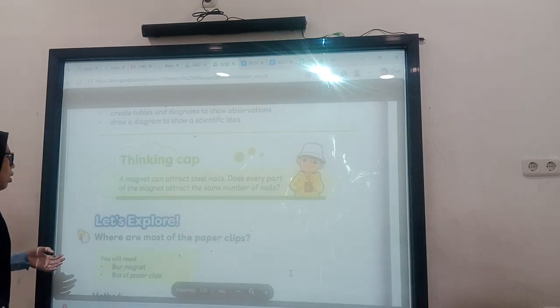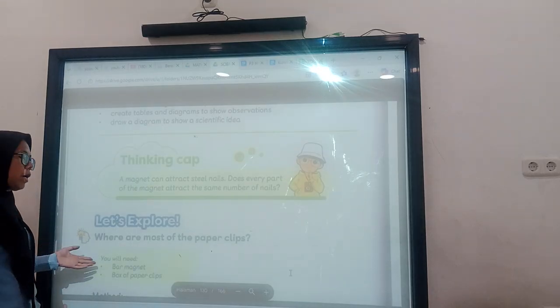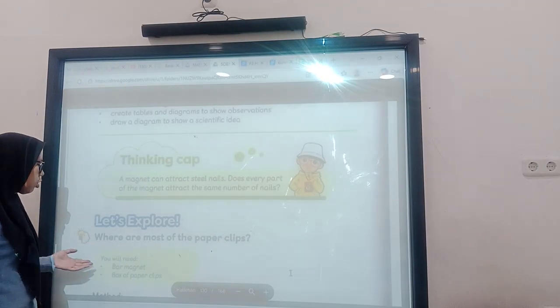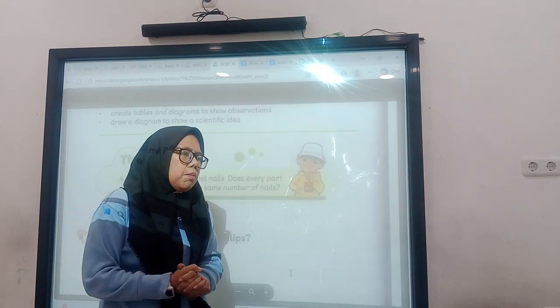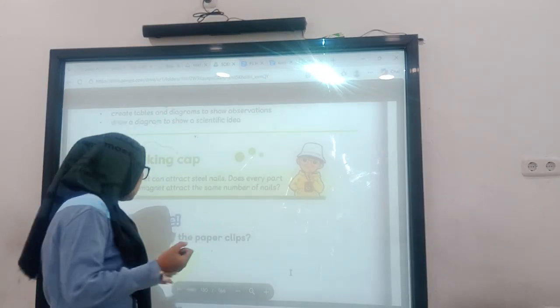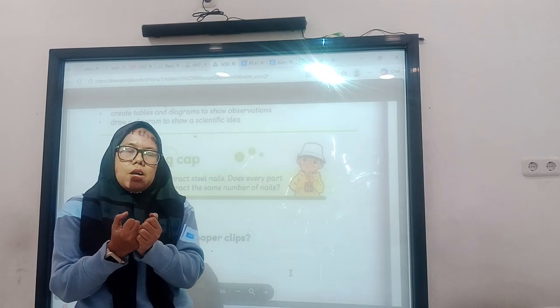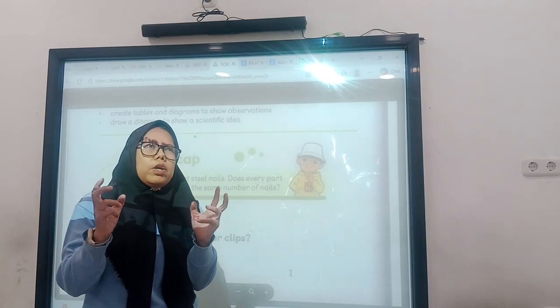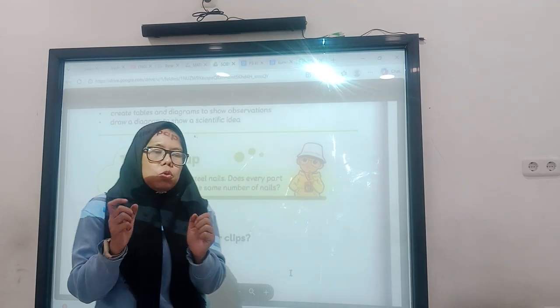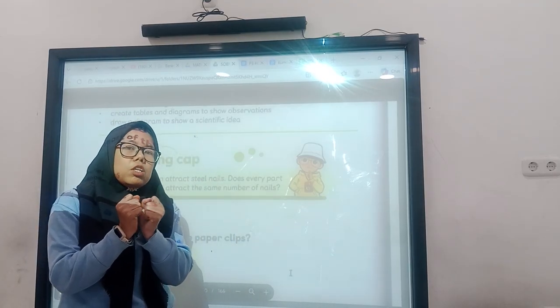Okay, so I will prepare the bar magnet and a box of paper clips, and after that, I will try to make the bar magnet and the paper clip close to each other. How does this magnet work? When I make these two things close to each other, they will attract each other.